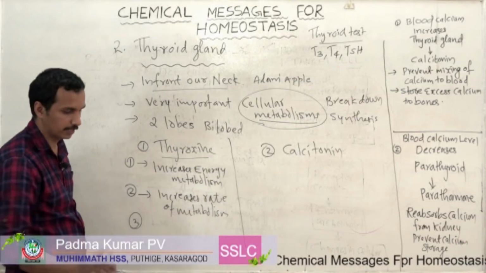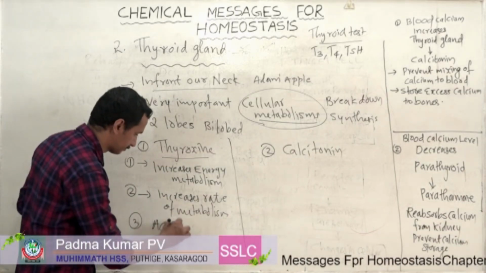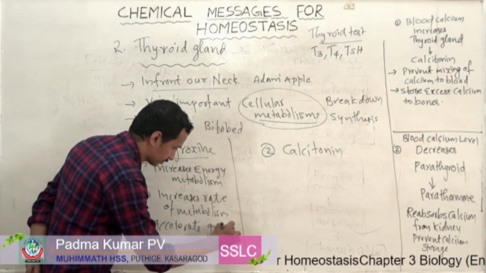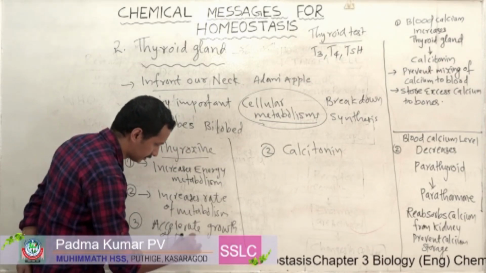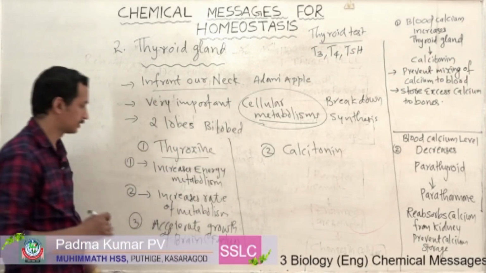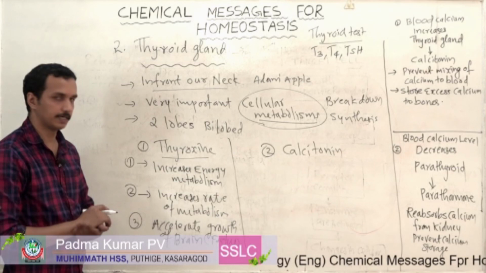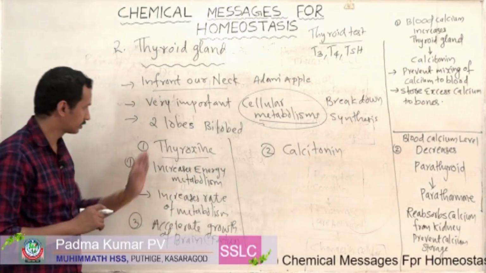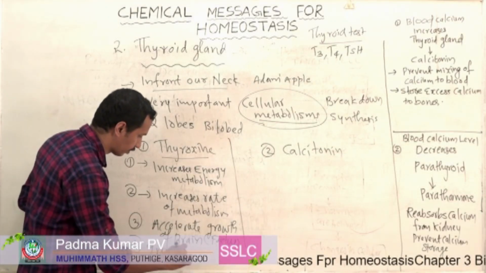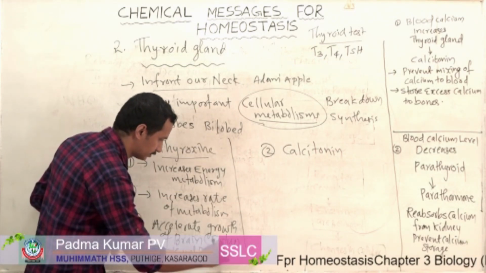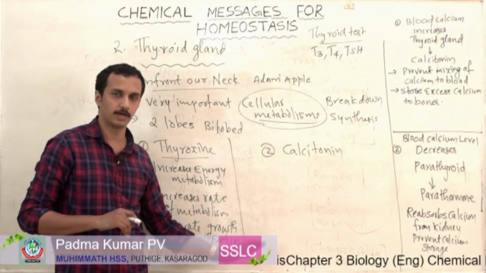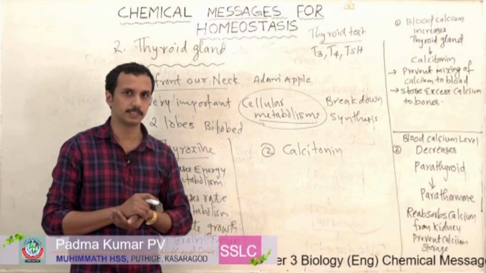Then in the case of the third function, it accelerates growth of brain tissues, that is mainly in fetus or infants. In the case of brain development, that is in fetus, embryonic development, thyroxine is very important. Then the fourth function, growth and development of children, that is cellular development, muscular development and physical development.